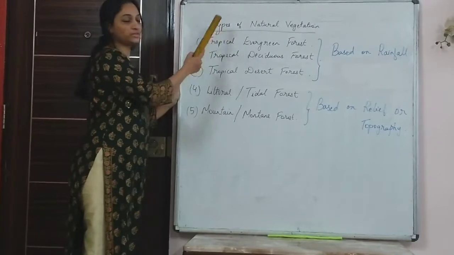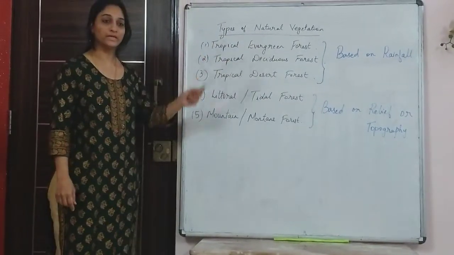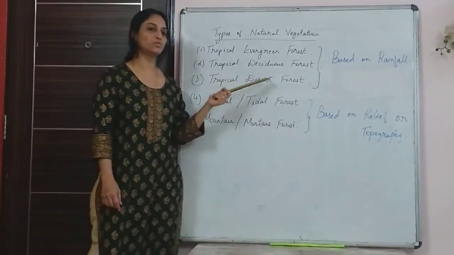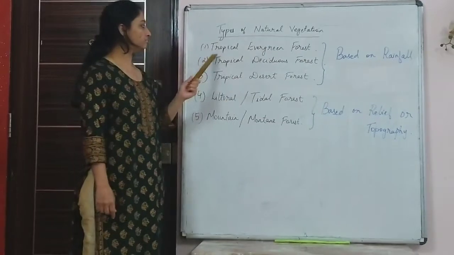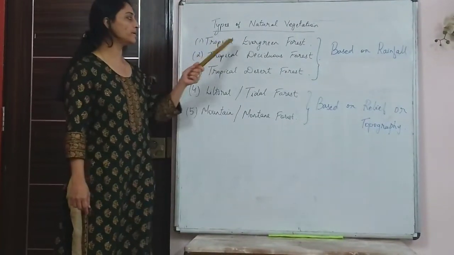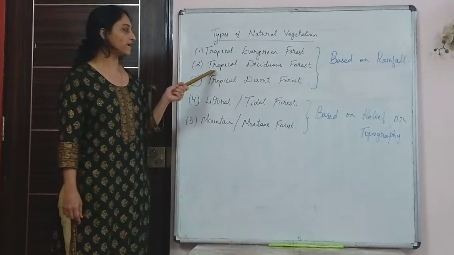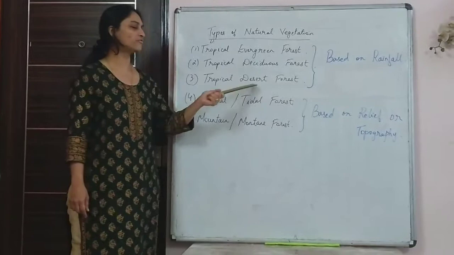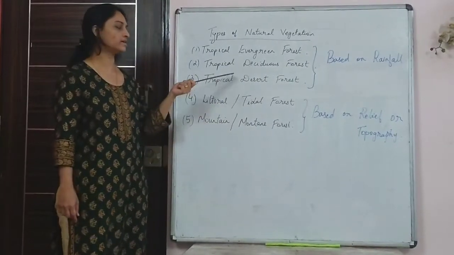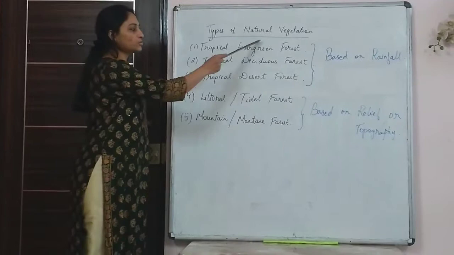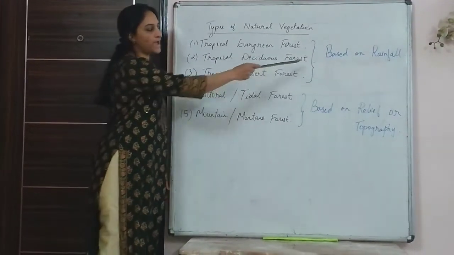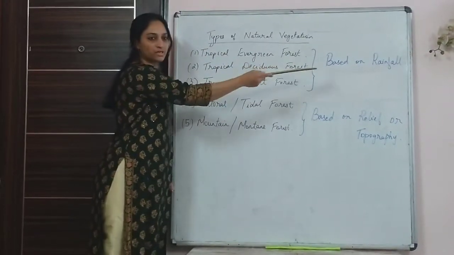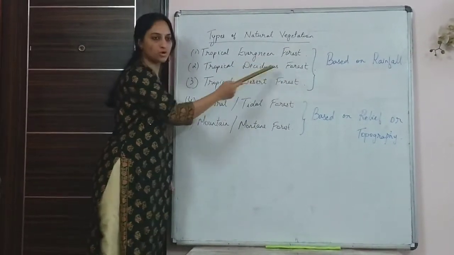Next we come to the different types of natural vegetation found in India. Like I said, in India the different types of vegetation are mostly based on rainfall. Here there are three main types: the tropical evergreen forest, the tropical deciduous forest, and the tropical desert forest. In some textbooks the desert forest is also given as thorn and scrub forest. These three forests are based on the amount of rainfall they receive, so that classification is based on rainfall.